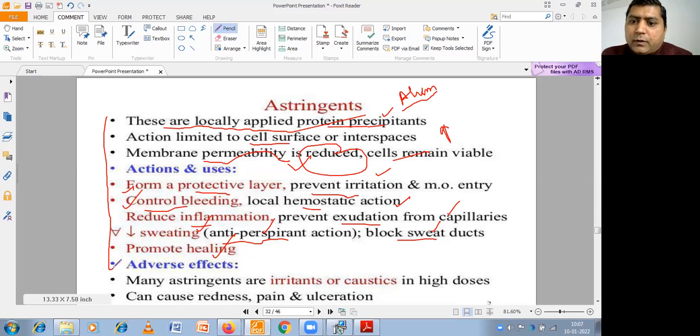It may be used to prevent irritations and to control bleeding. In case bleeding takes place, it can be stopped. So in after shaving lotion we are using alum, and alum can stop the bleeding if there are small cuts. It prevents exudations from capillaries, and is also used as an antiperspirant, reducing sweating.